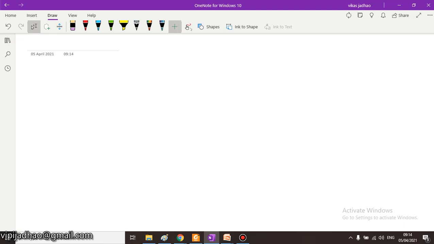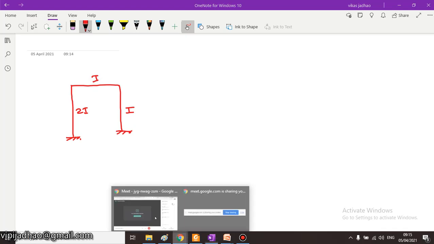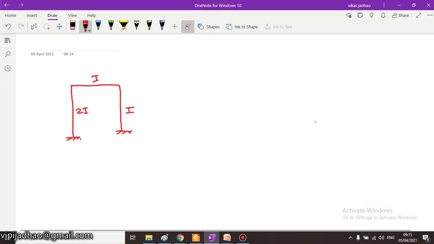Let us consider we are having some frame arrangement like this. Here the moment of inertia is I, the moment of inertia of this particular column is 2I, and here we have moment of inertia as I. So in this particular frame also some sway may take place. That is, this frame may deflect like this due to these unsymmetrical or non-uniform sections of the two columns.